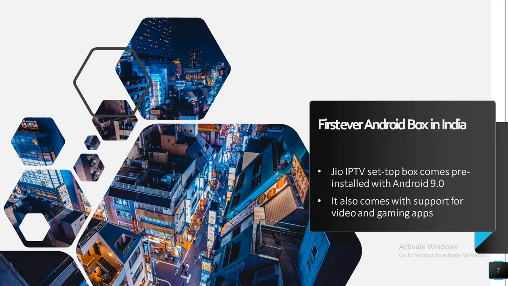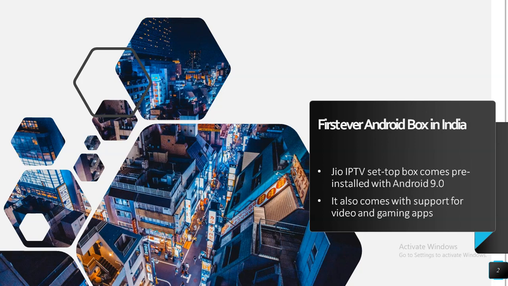This is the first ever Android box in India which contains the Android 9.0 version. No STV available in India contains the latest Android build, that is 9.0. Even if you consider many of the set-top boxes like Motorola and other providers like Airtel, not a single set-top box contains the latest Android version, that is 9.0.